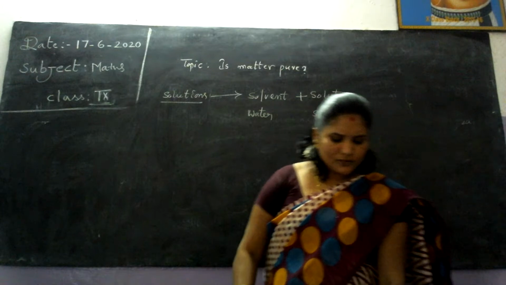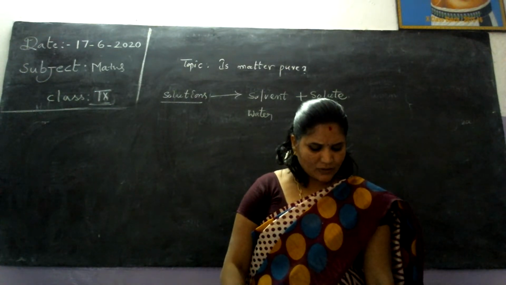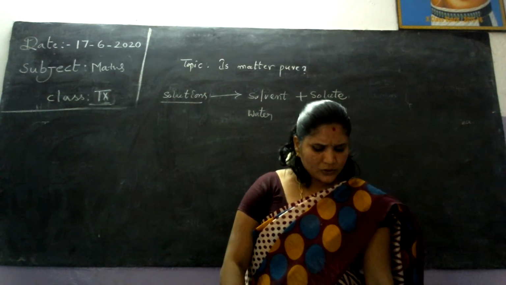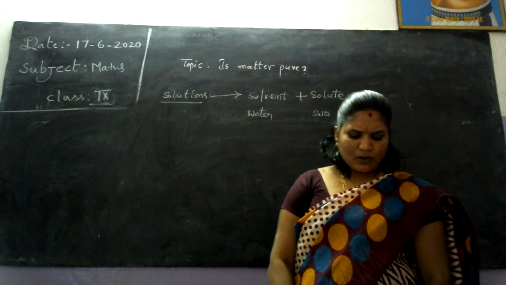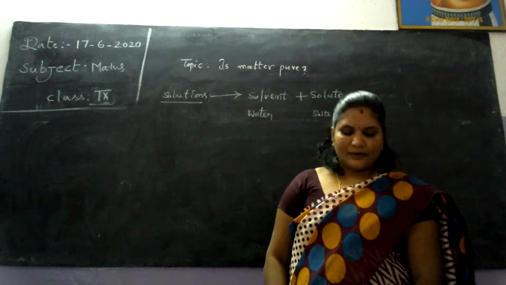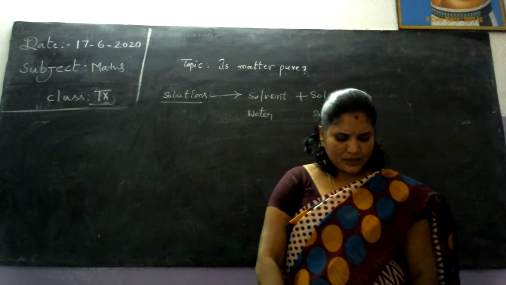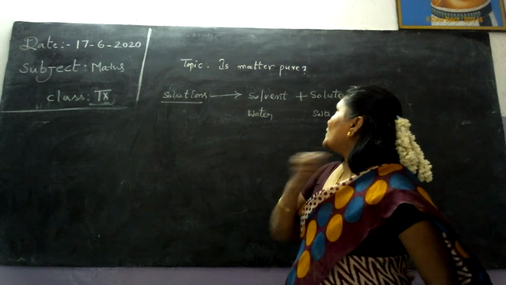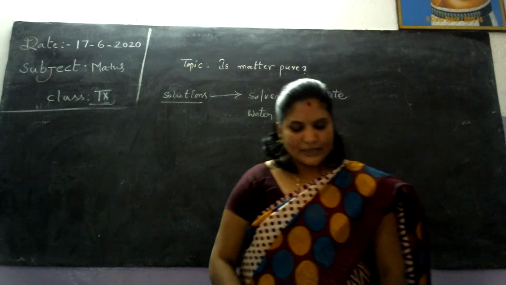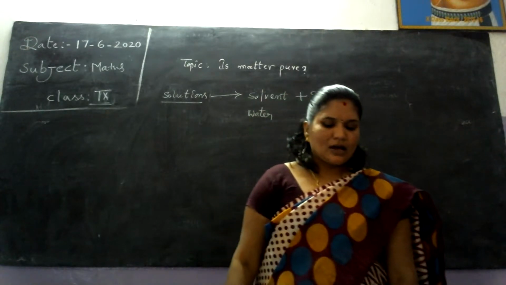A solution of sugar is prepared by dissolving sugar in water. In this solution, sugar is the solute and water is the solvent. See here, in iodine in alcohol, iodine is a solid solute and alcohol is the solvent.